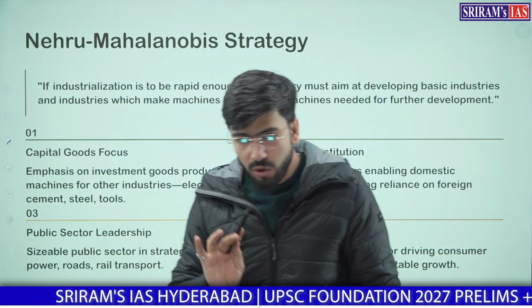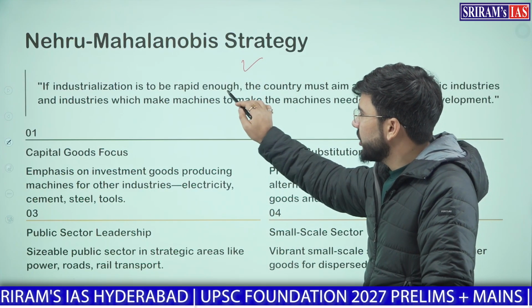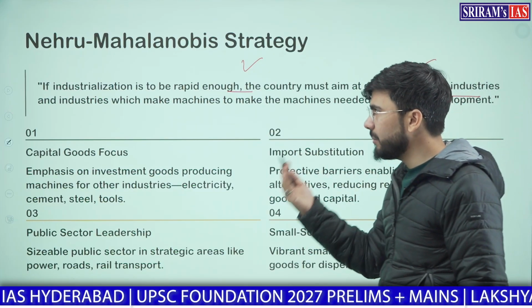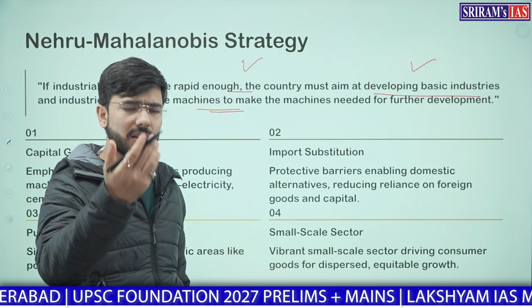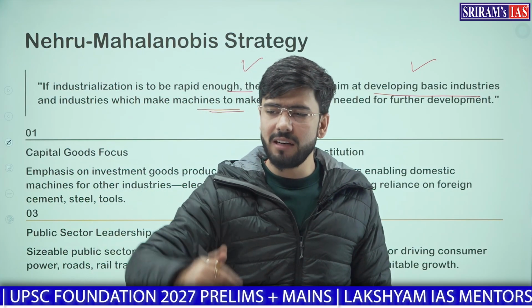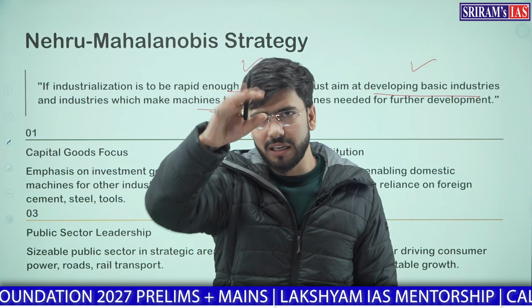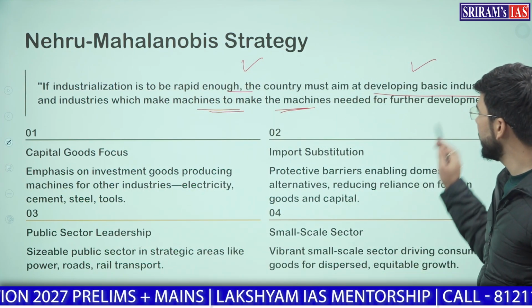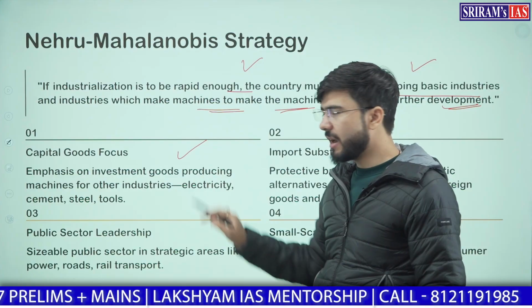Remember? Now, what was the main strategy of Nehru-Mahalanobis plan? The strategy was industrialization had to be rapid enough. The country will start developing basic industries. Once these basic industries develop, then we will build heavy industrialization, and through this we will build machines. Once machines are in place, then production will increase. Once the production increases, we will have growth, and there will be an effect of trickle down, which we already read. To make machines, thereby there will be further development. So first focus was on capital goods.